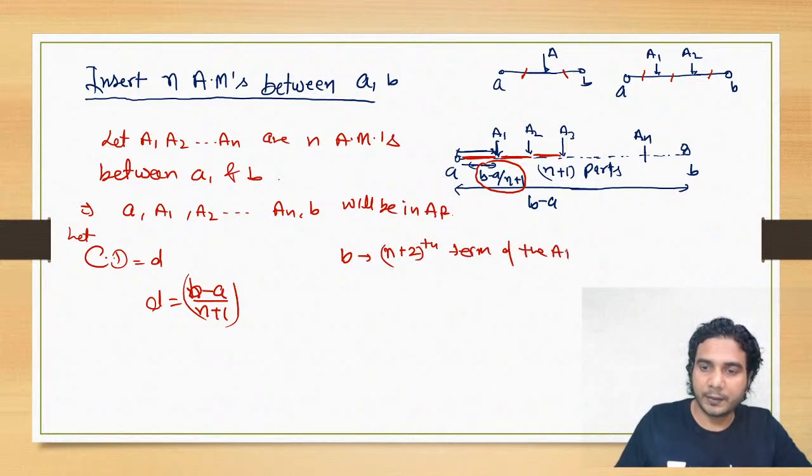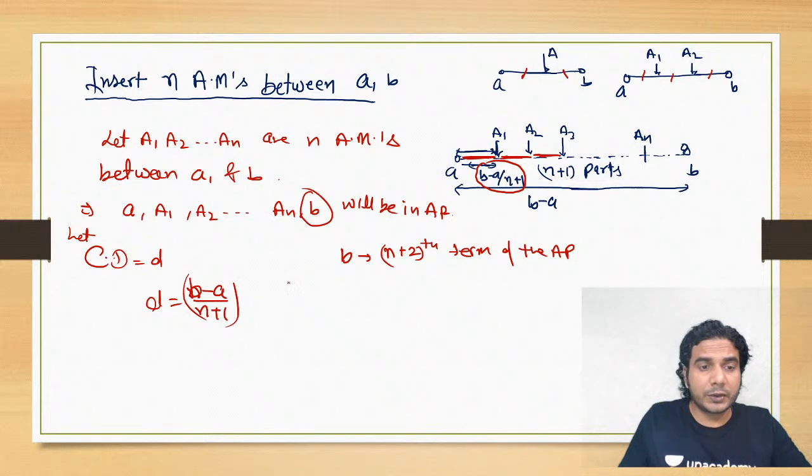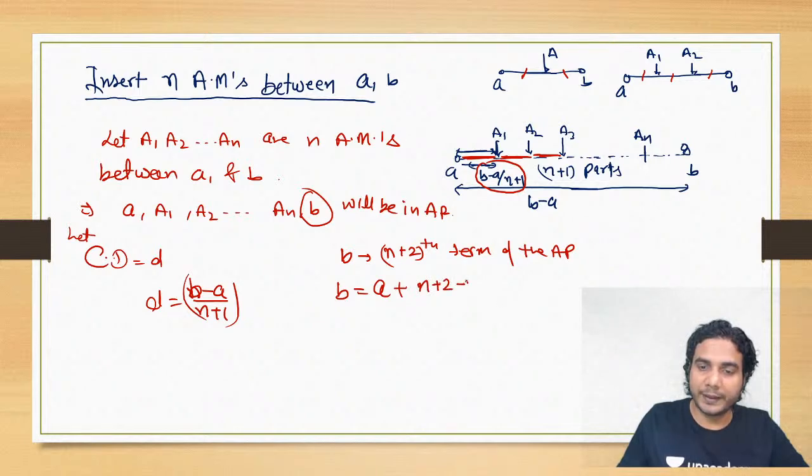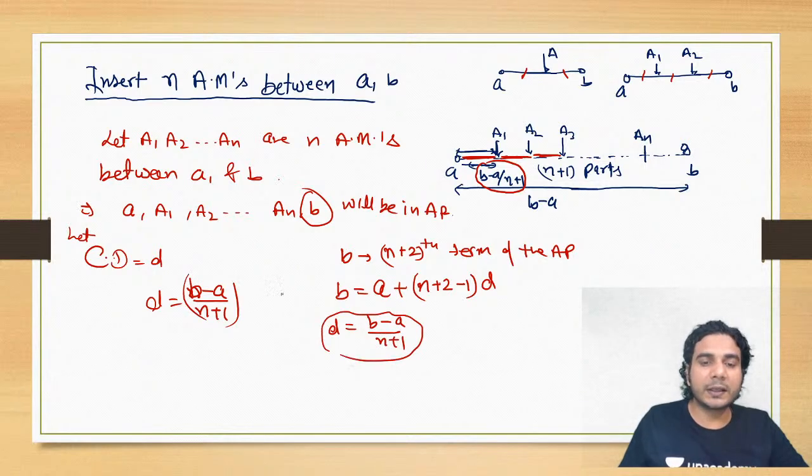This last term b is the n plus 2th term, so you can write b in terms of a and the common difference. So b, the last term, is equal to the first term plus the number of terms, that is n plus 2 minus 1, into d. That is the formula. So from here also you'll get d: d is equal to b minus a divided by n plus 1. So you'll get the same d. This is another way of getting the common difference.